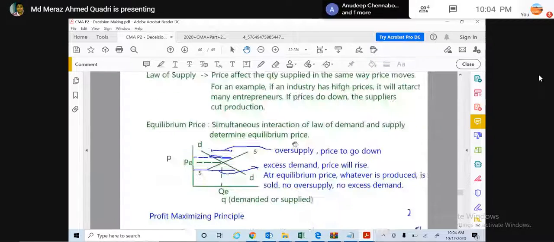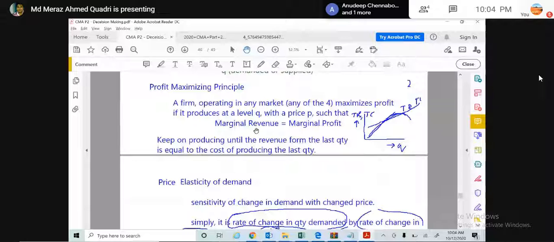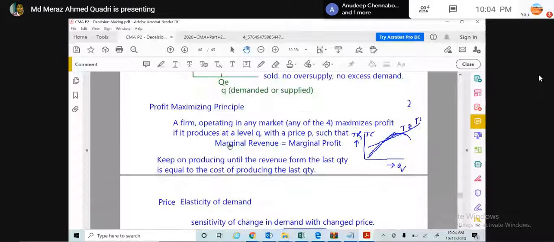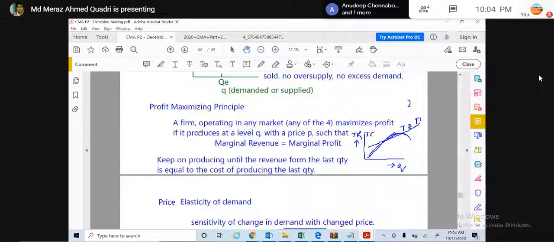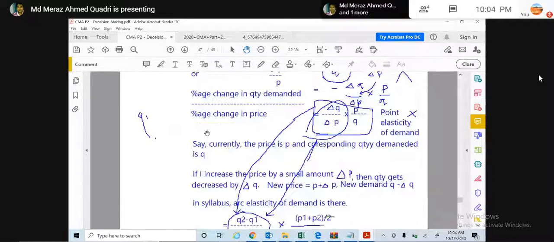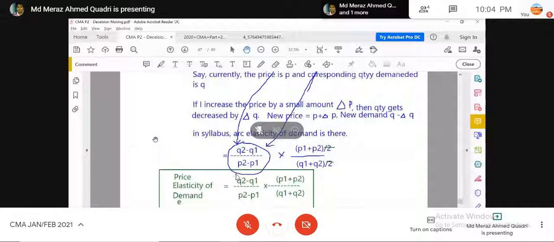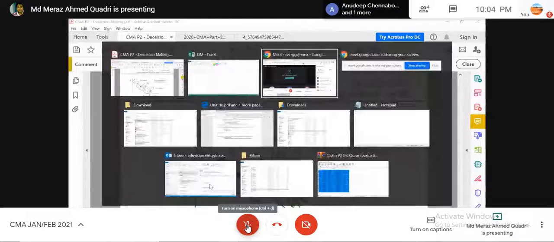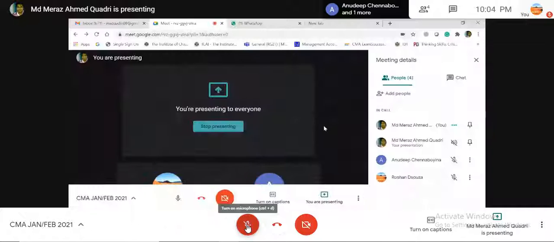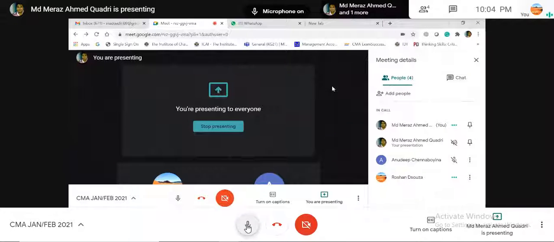Okay, the rest of the topics we will continue in the next session, because I have to discuss the same thing again, as 2-3 people are absent. Next day we will complete the sections by covering elasticity of demand and all, and we will have the numericals after that. Okay. Thank you, Roshan bhai.